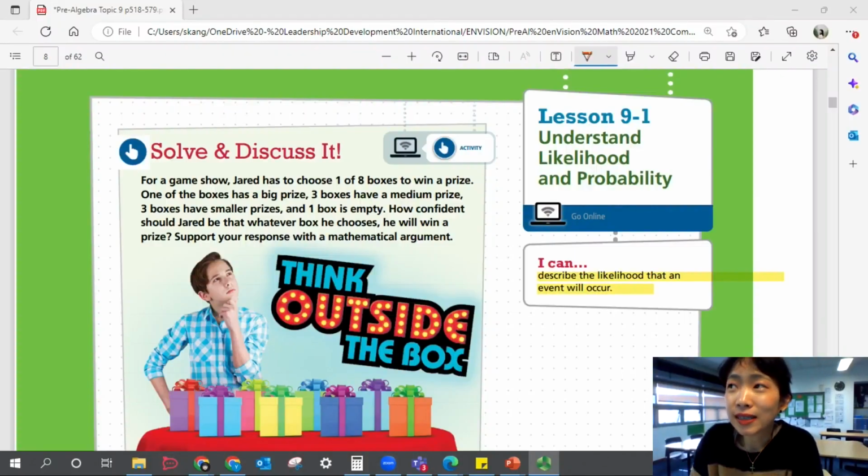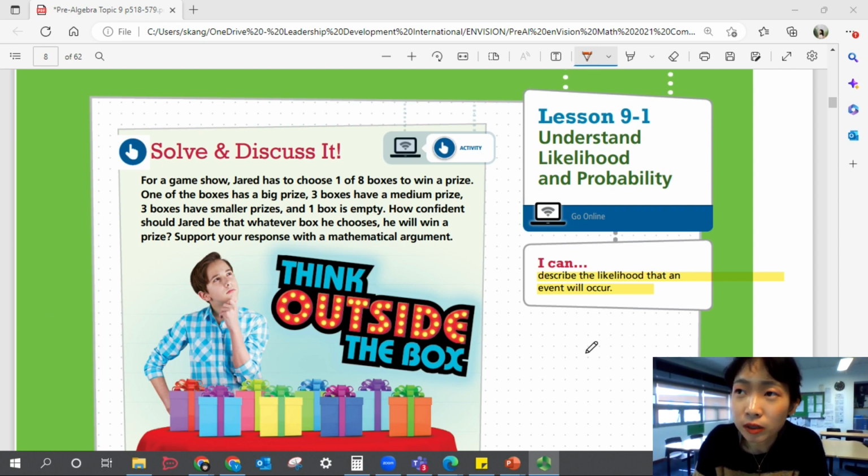Hi, this is Pre-Algebra Lesson 9-1, Understanding Likelihood and Probability. So in this lesson, we'll be able to describe the likelihood that an event will occur. Let's start with this solve and discuss it problem.